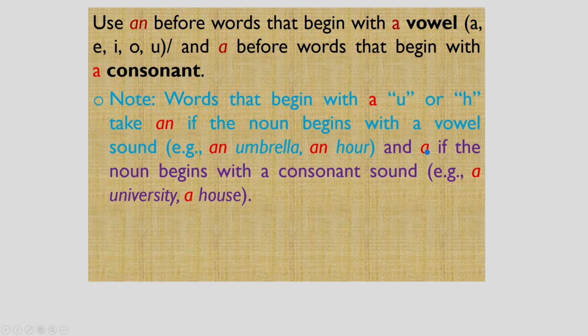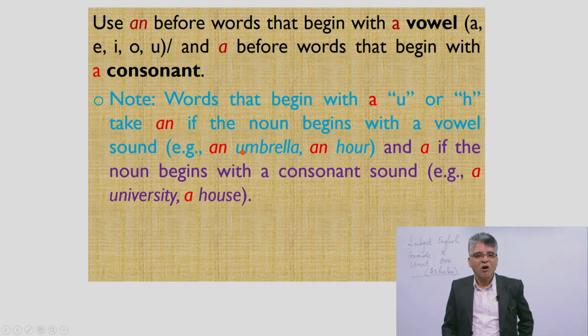In the same way, a is used if the noun begins with a consonant sound. That means a university. You check out here. U-M-B-R-E-L-L-A, umbrella.